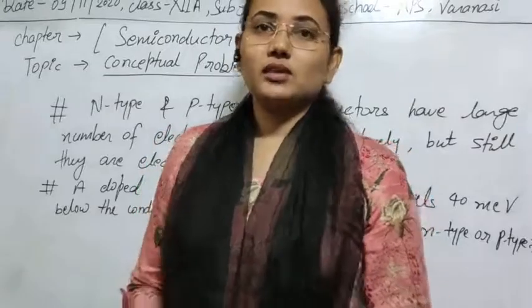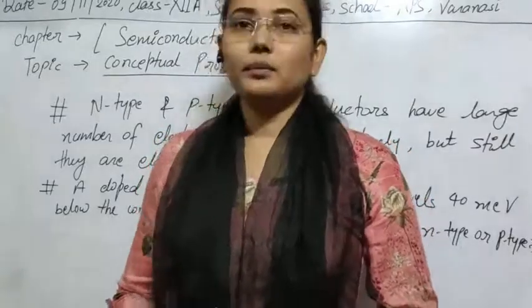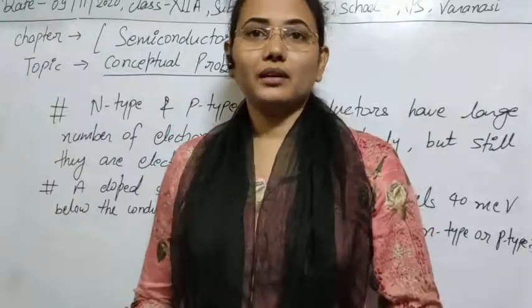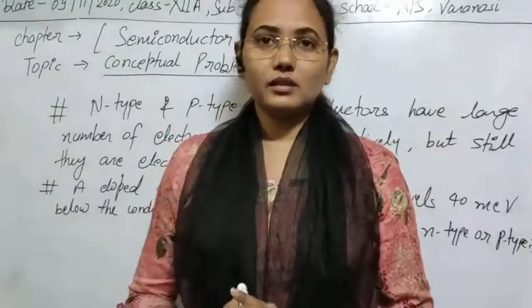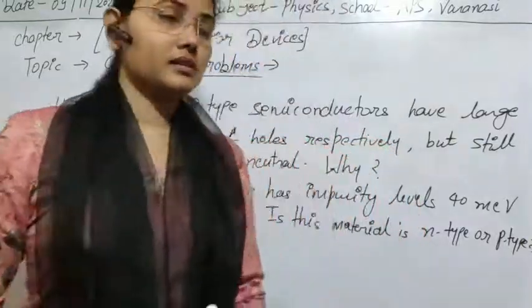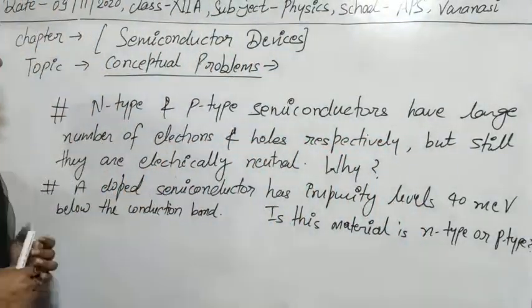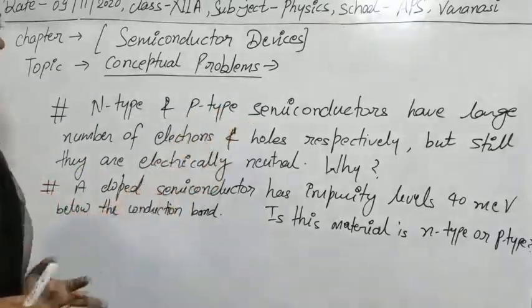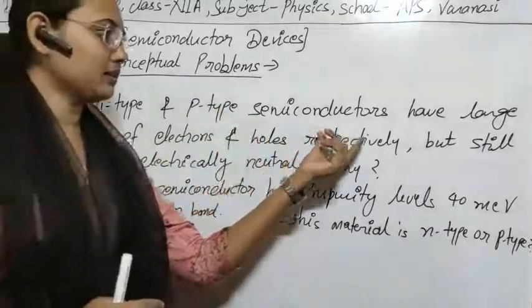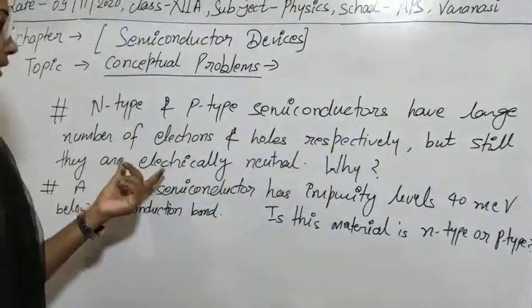So the next question is also related to p-type or n-type materials. As I have told you, there can be a number of questions regarding p-type and n-type semiconductors. So let's see the next question: n-type and p-type semiconductors have large numbers of electrons and holes respectively, but still they are electrically neutral.